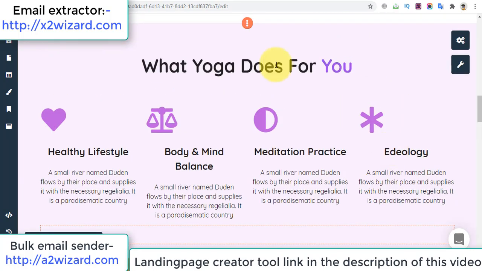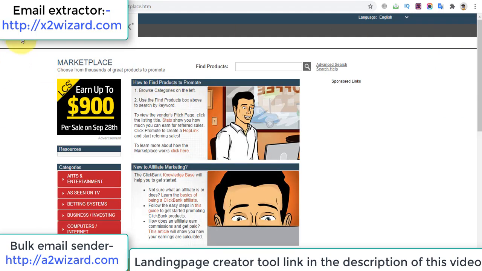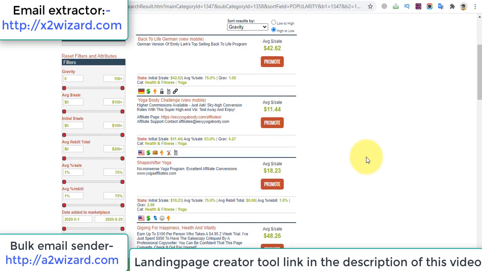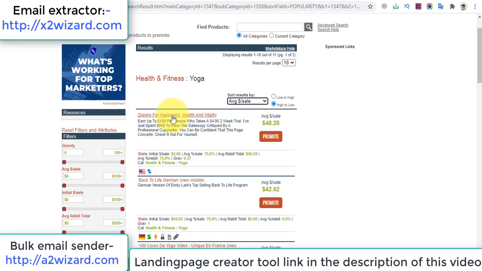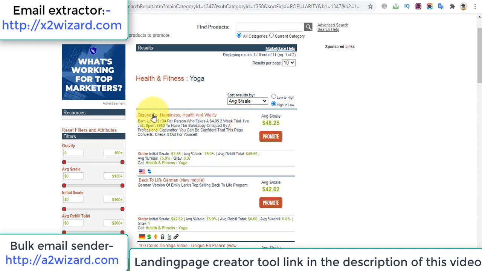This is a very decent landing page, and the conversions will be higher when you send your traffic to the landing page than to the main offer page. Because people will want to know more about the product before going directly to the offer page and buying it. Okay, so let's go and see the page. Now let's see the offer page directly and try to get content from there, so that we can put it on our landing page.